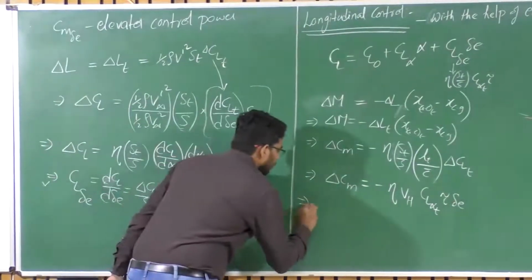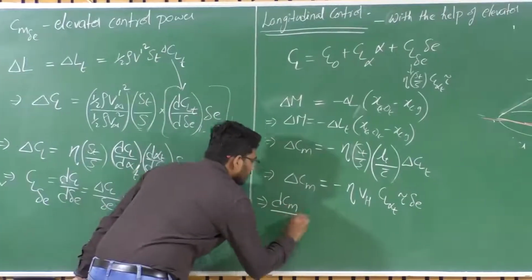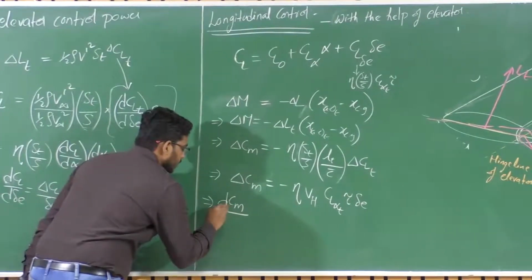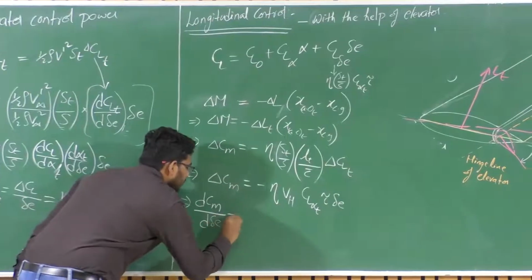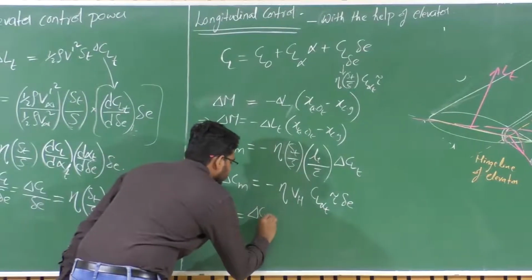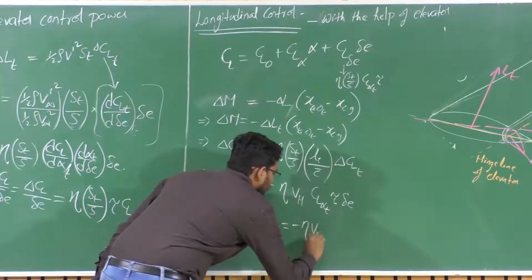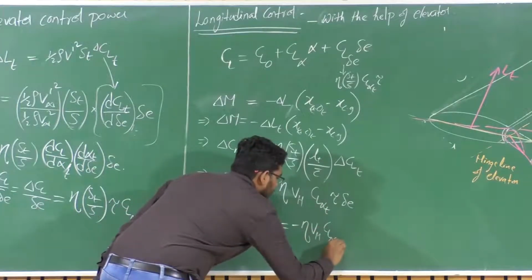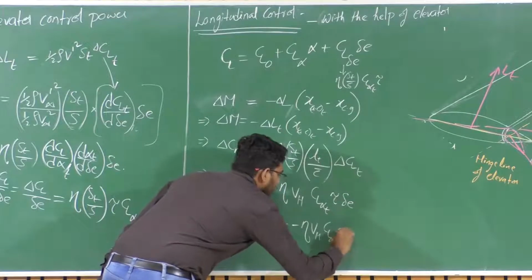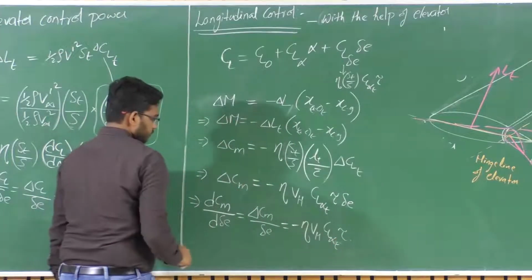So the total change in the pitching moment coefficient of the aircraft due to delta E deflection is equal to minus eta VH CL alpha of tail times the tail effectiveness parameter. Okay.